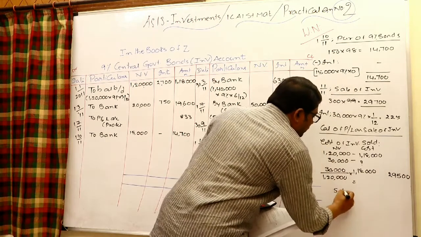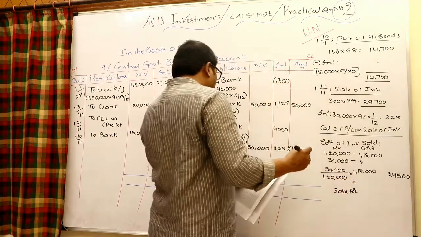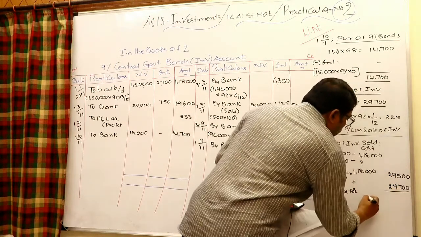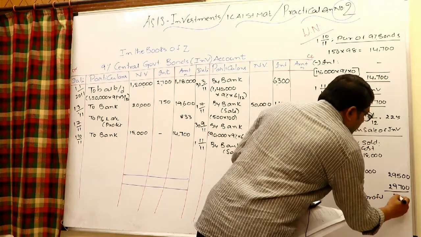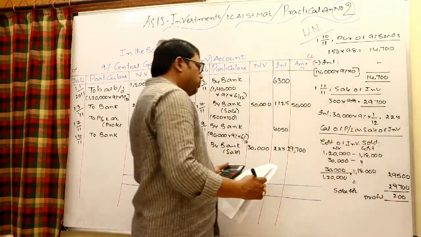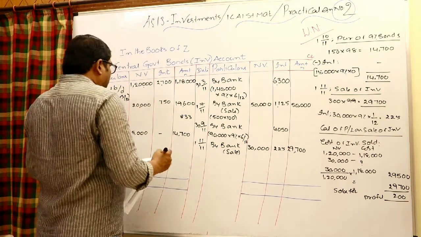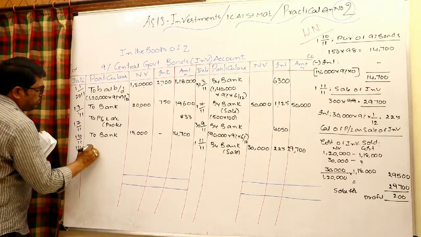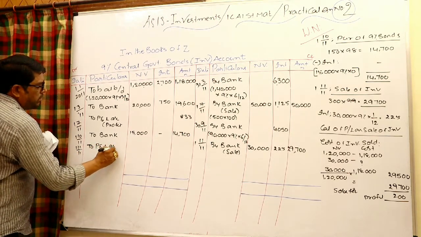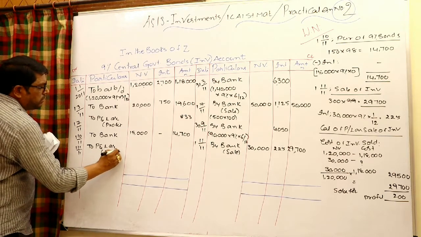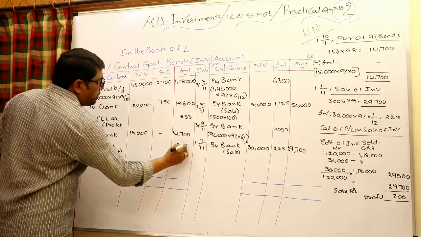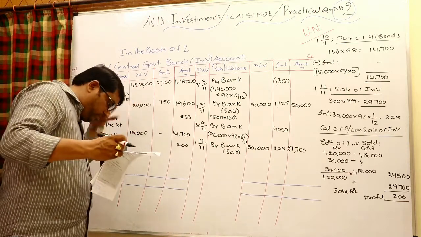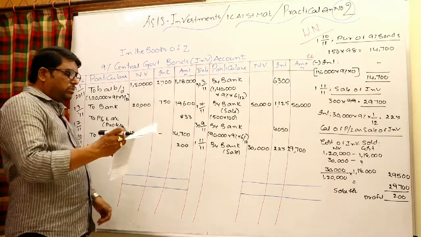Sold for 29,700. Therefore profit 200. Whenever there is profit, investments account to P&L, in the investments to P&L, within bracket profit, 200 rupees, write in the cost column. Okay, sale entry recorded, the profit or loss on sale is also recorded.